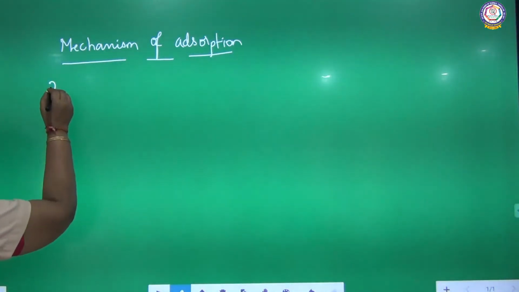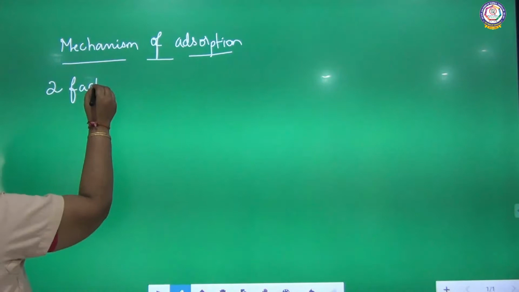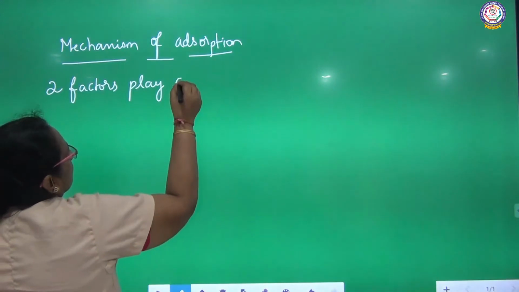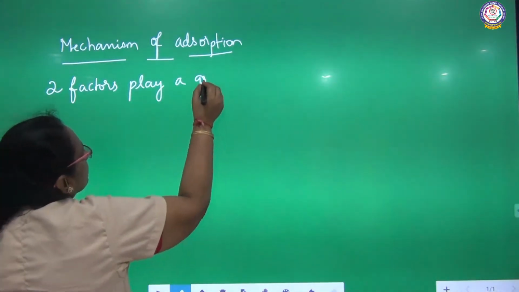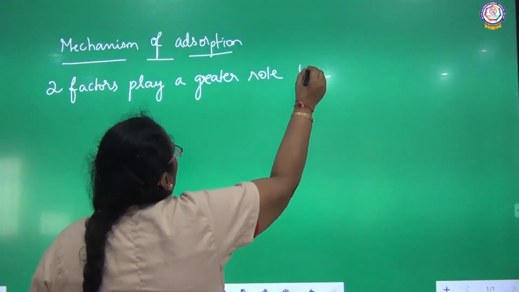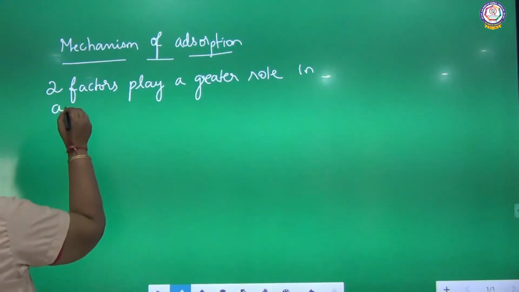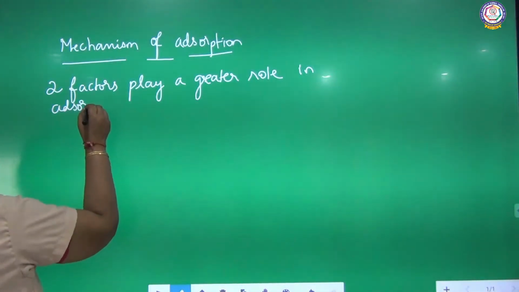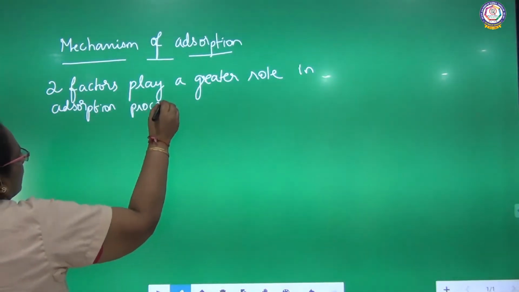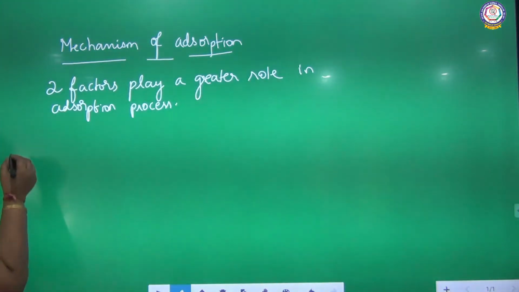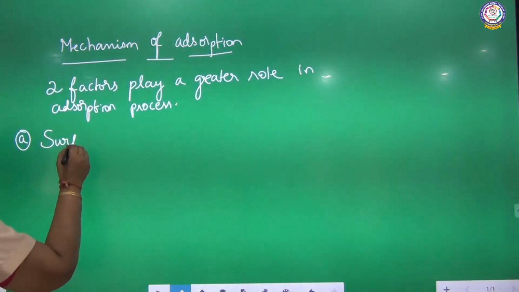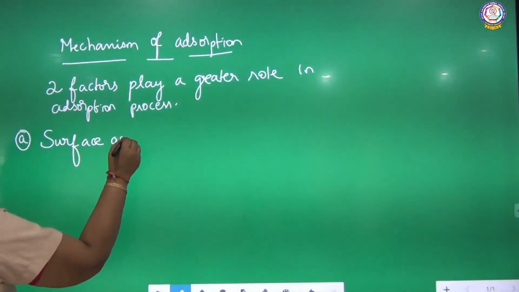Two factors play a greater role in the absorption process. So what is the first factor? The first factor is surface area.